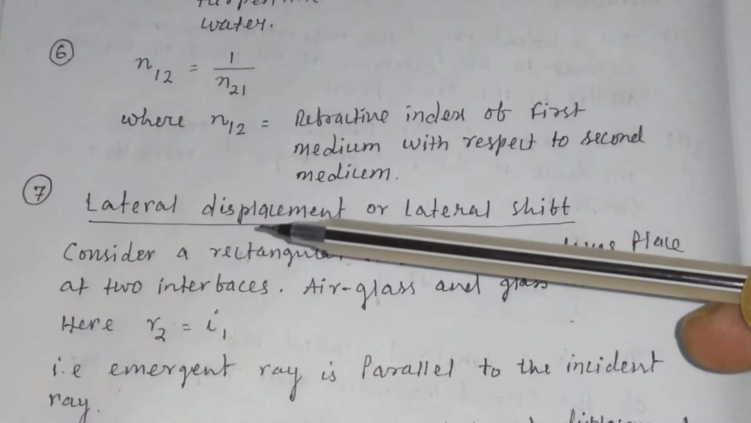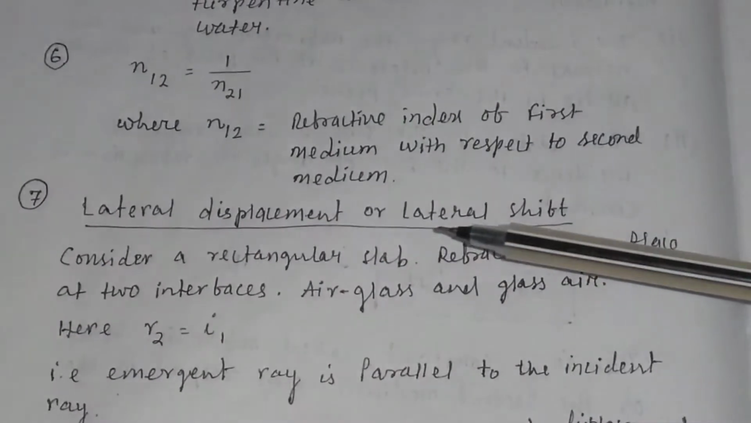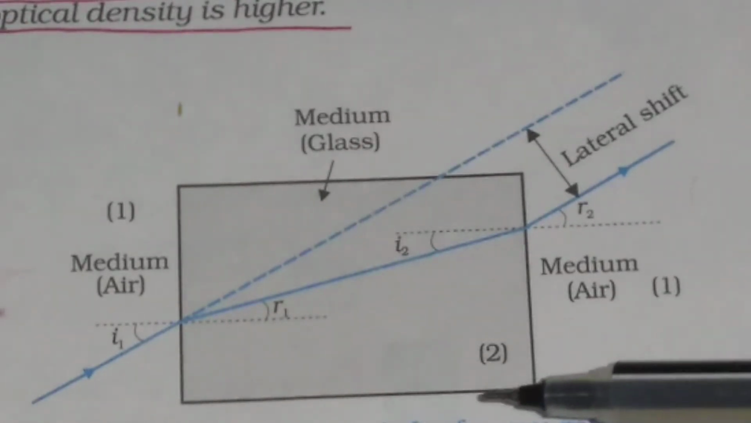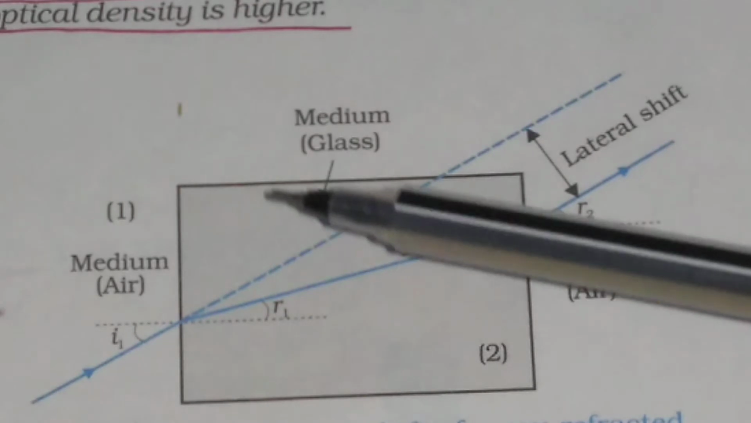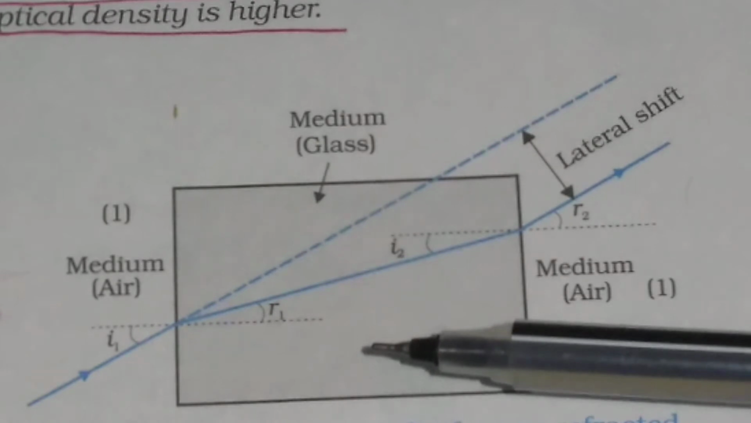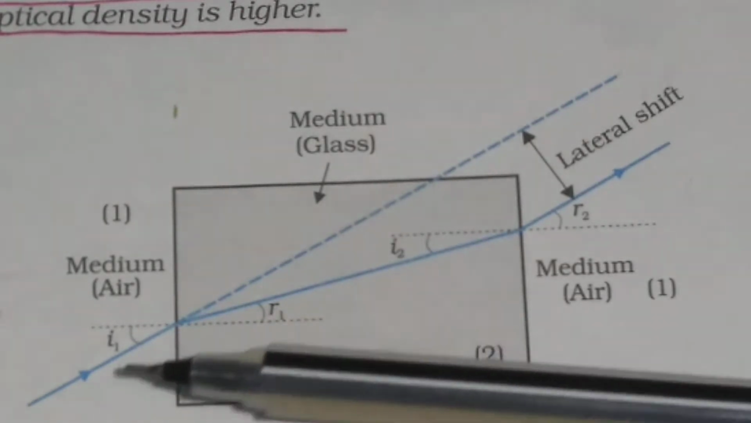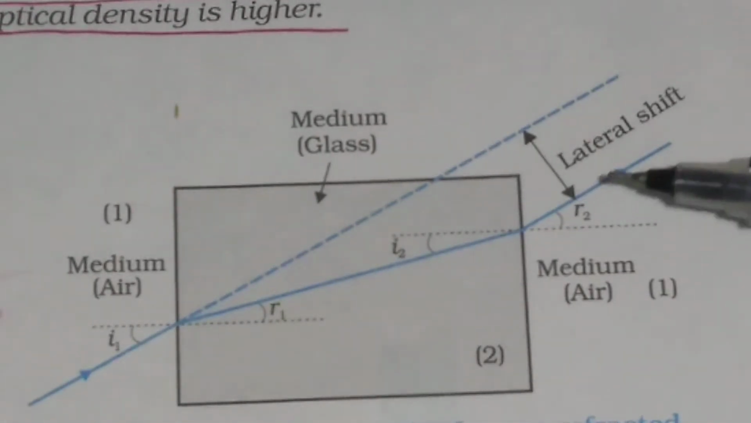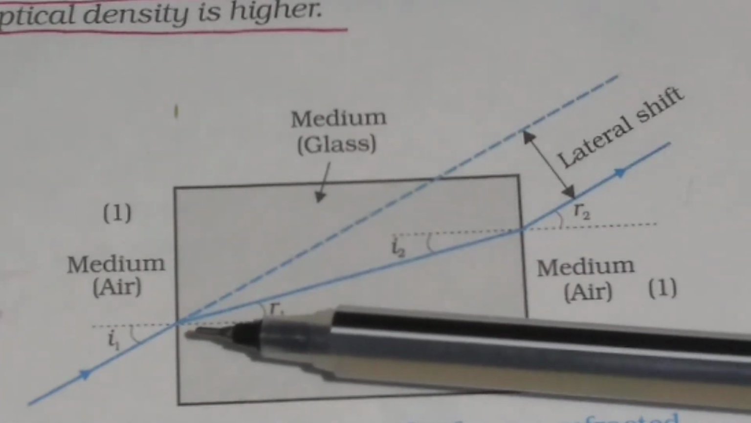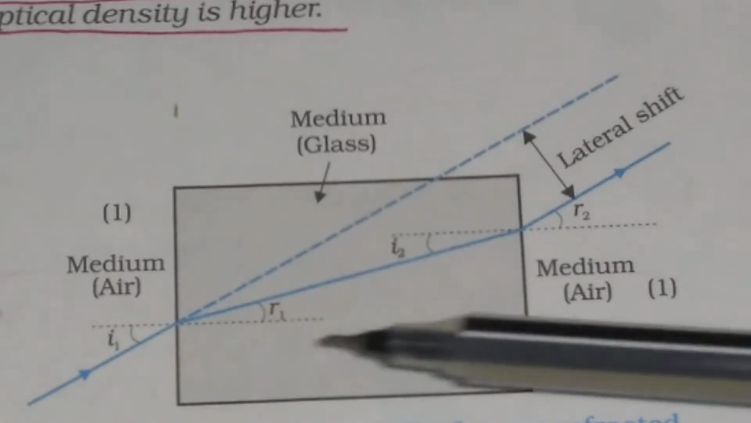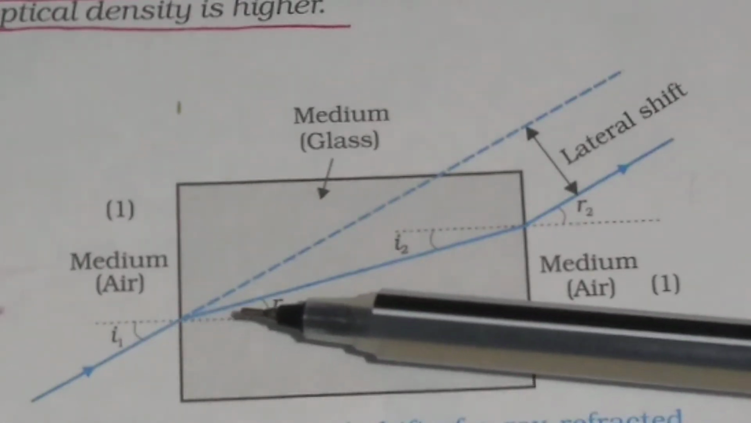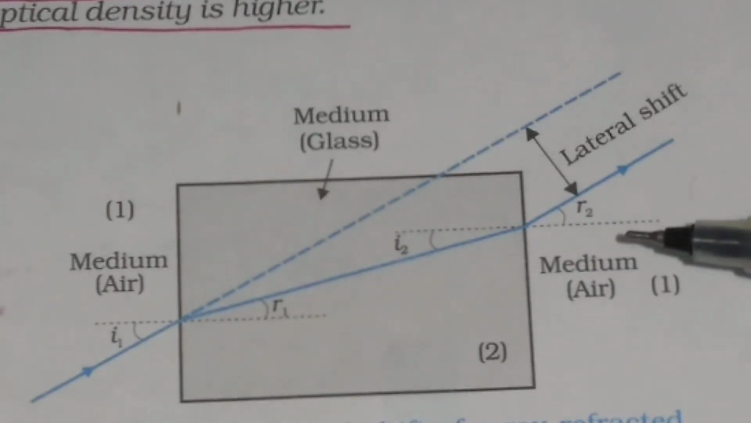Point seven, that is the lateral displacement or lateral shift. What is lateral shift? You see this figure. Suppose this is a rectangular slab, and refraction takes place at two interfaces. If light comes from this side and passes through, then refraction takes place at this interface and also at this interface. This interface is the air-glass interface and this interface is the glass-air interface.